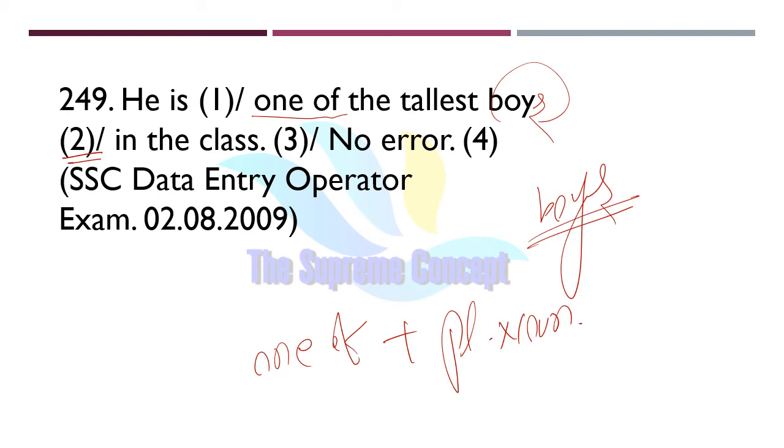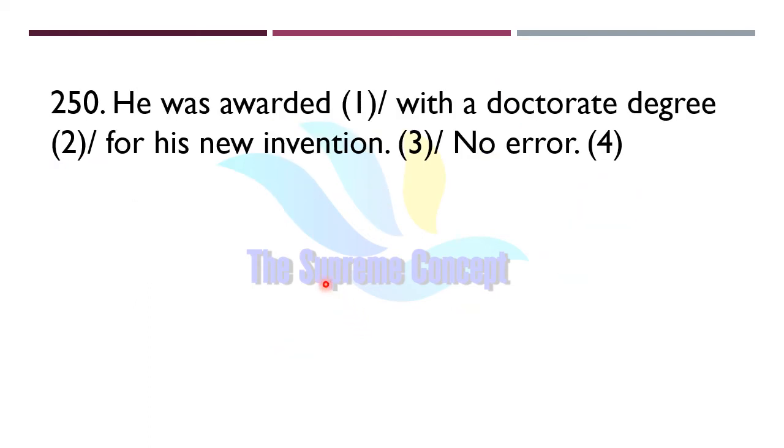So, he was awarded with a doctorate degree for his new invention. This is question number 50. Okay, so find out where exactly the error lies in this question. Yeah, so error lies in part number 2. See, here degree is totally wrong. No, we don't have to place degree after doctorate, because he was awarded with a doctorate for his new invention. It itself shows that he is getting a degree.